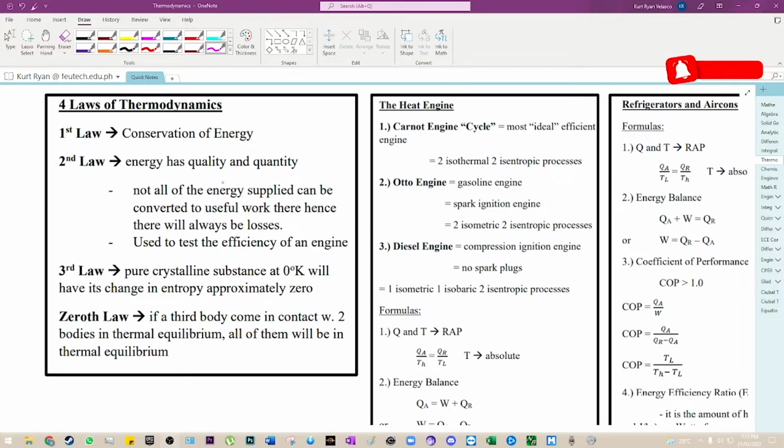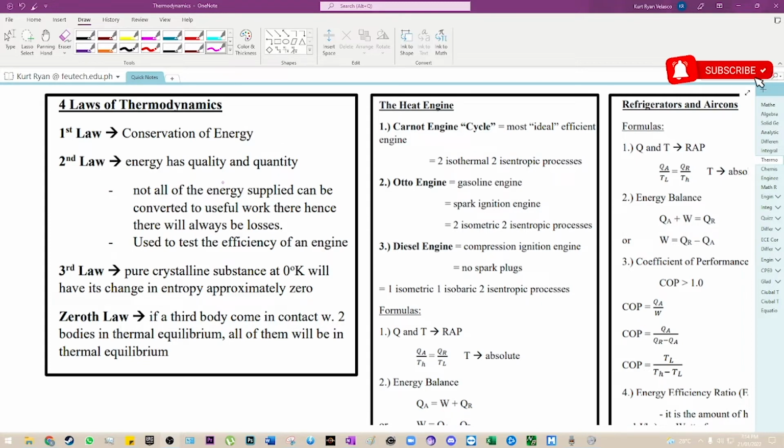Okay. So for the second law, we have energy has quality and quantity. So this indicates how to use the energy and how much you can use of an energy. Okay, so not all of the energy supplied can be converted to useful work. There will always be losses. That's why 100% efficiency only exists theoretically, because there will always be losses. So it is used to test the efficiency of an engine, of course.